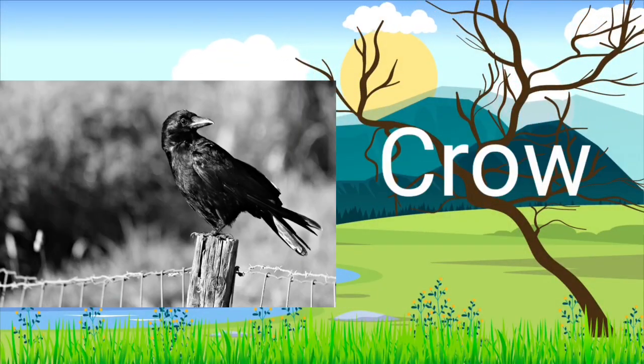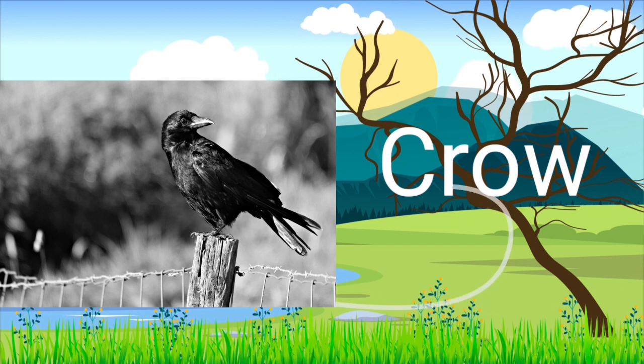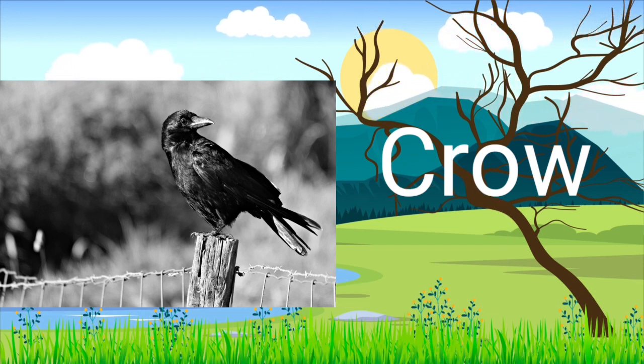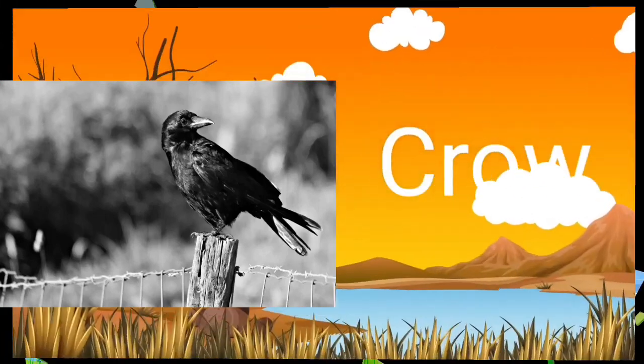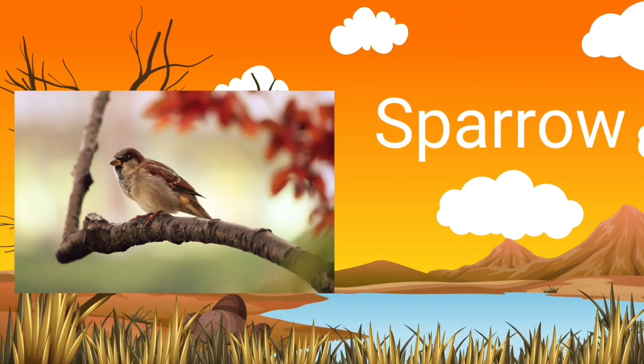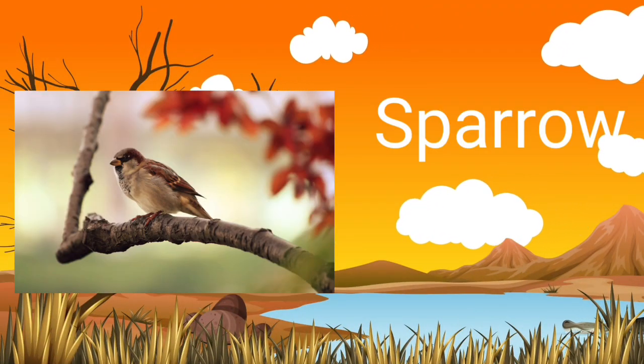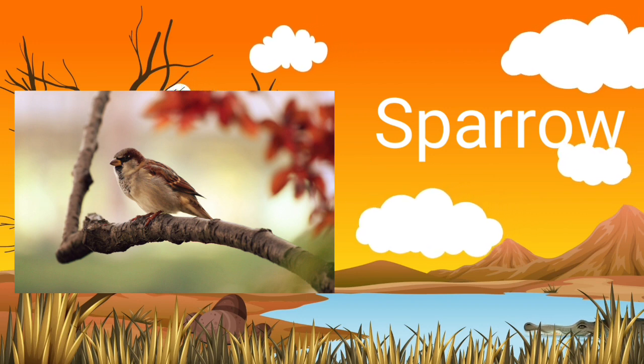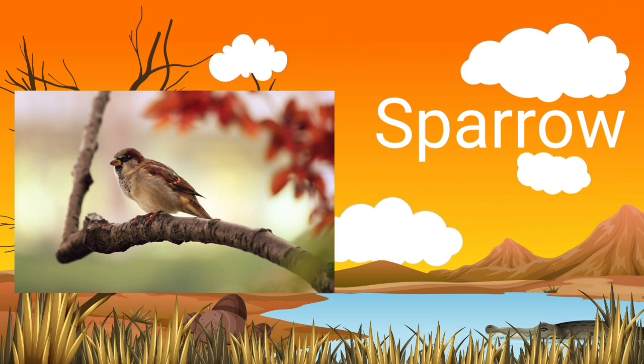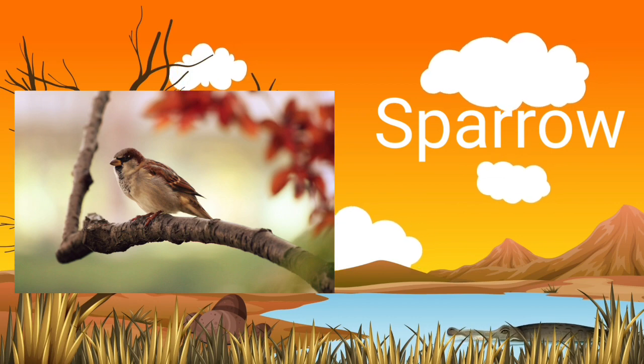Crow. This is a crow. C for crow. It is black in color. A crow eats flesh of other animals and birds. Sparrow. This is a sparrow. S for sparrow. Its voice is very cute.